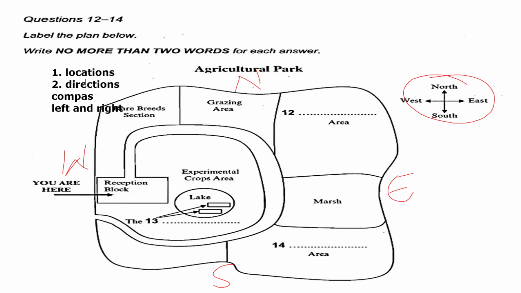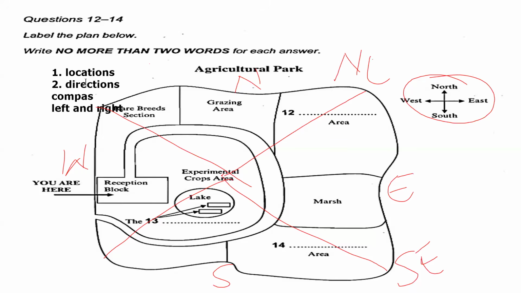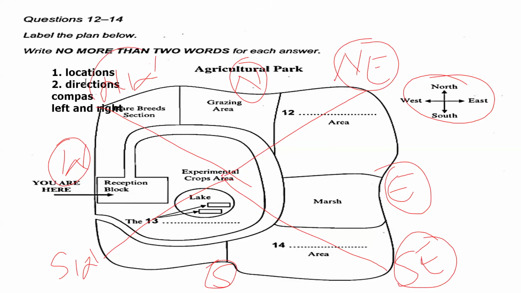Another very important point: you should also know about the corners. This is the first corner, then the second, third, and fourth. What I call this corner is southeast. This is northeast. This is southwest. And this corner is northwest. So you need to know north, west, east, and south, and also southeast, northeast, northwest, and southwest.